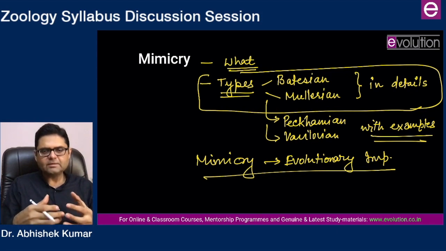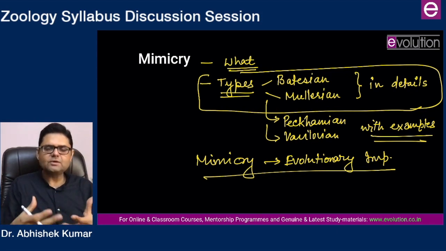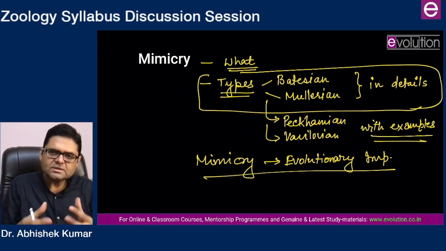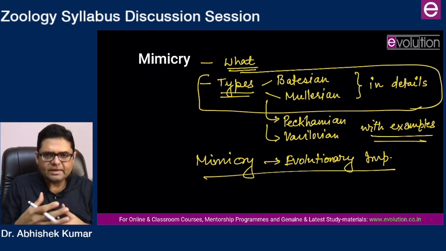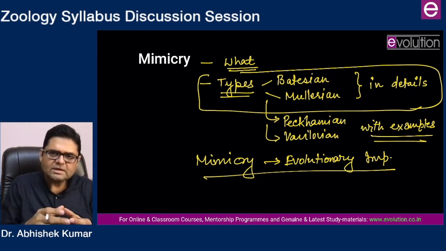Either a kind of structure has evolved over generations, or a kind of behavior has evolved over generations. But this kind of evolution must be giving some kind of advantage because of which it has evolved. So because it has evolved, there must be some advantage. So what is the advantage of mimicry? That you need to explain clearly.